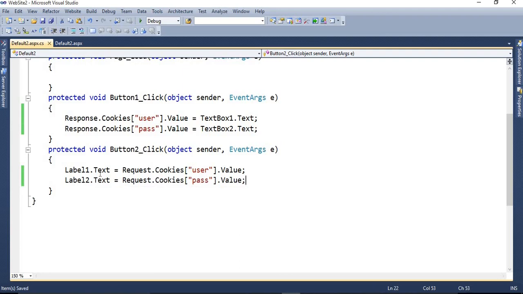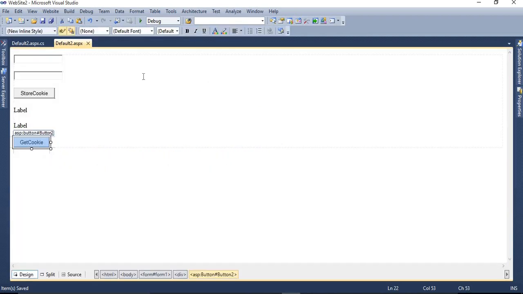This is the example of a non-persistent cookie, in which we don't specify any expiry date and time. It will work while the browser session is running. When we close the browser, at that time we can't retrieve our cookie.